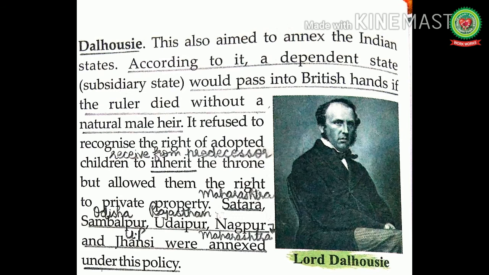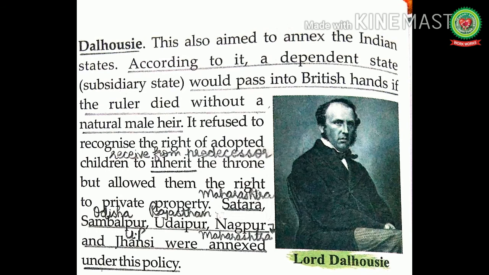Means, if any independent Indian ruler had adopted any child, then according to the Doctrine of Lapse, the adopted child had no right to receive the throne from his predecessor, and in that case, the entire territory of that ruler would be annexed by the British.